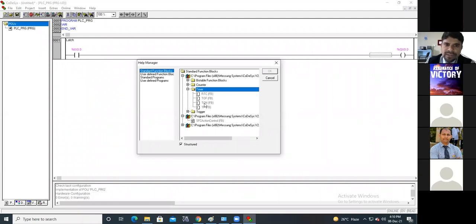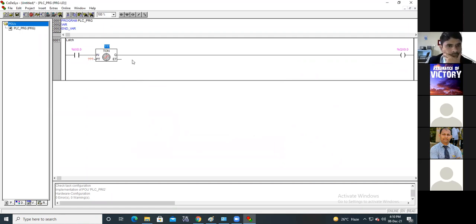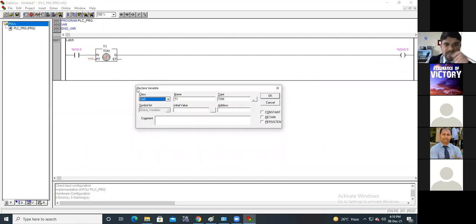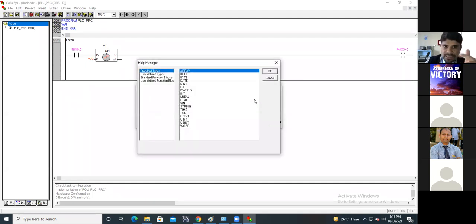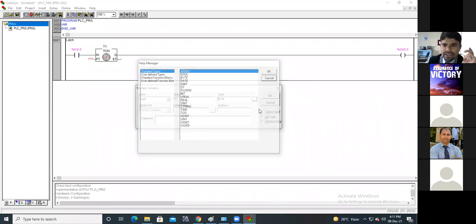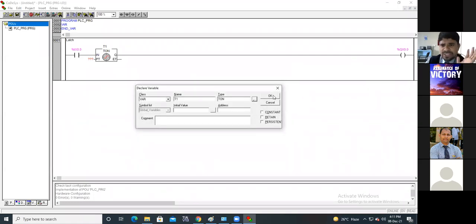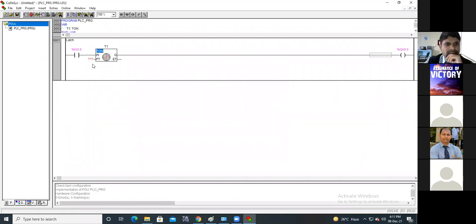Use this T on, double click here, see this is the timer. Now two question marks are there. In the first question mark you can give the name T1. After pressing, its property window will pop up, and in that property window please check the type is T on. If there is T on, then press OK. If there is any other type, then go here and in the list, choose the T on. By default there will be T on, no issue. Then this PT, that is called the preset time.